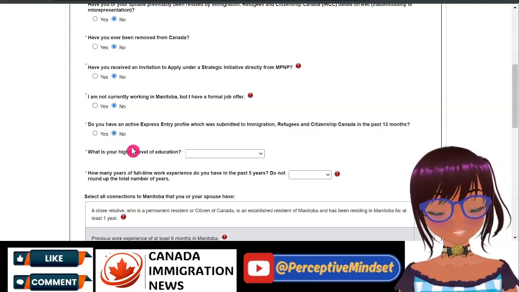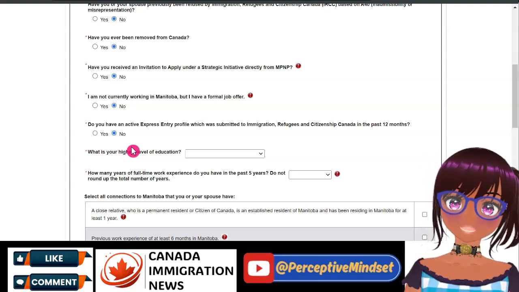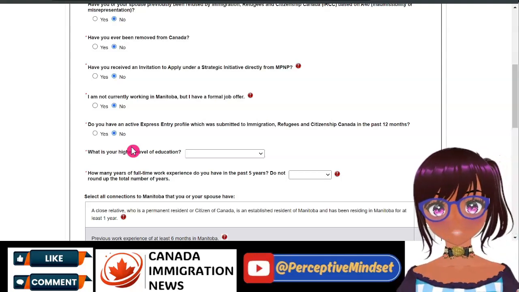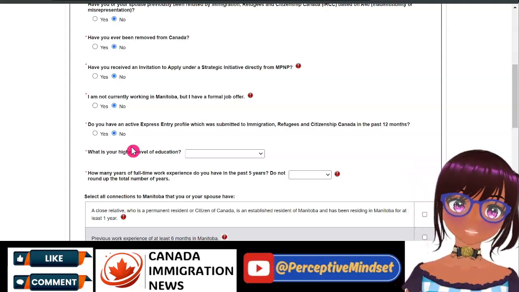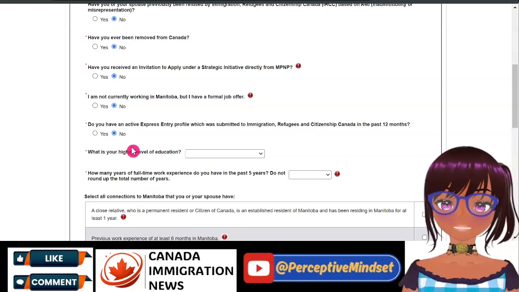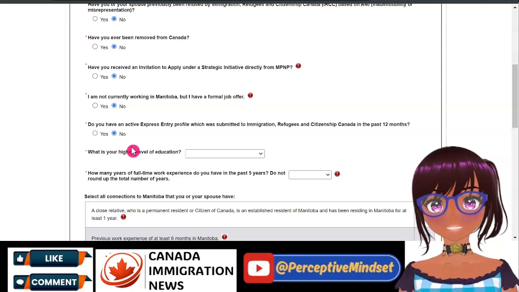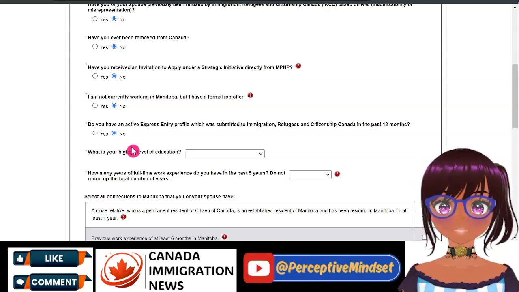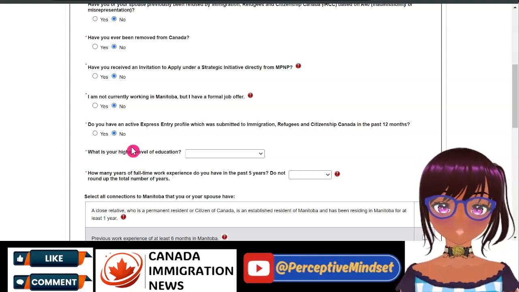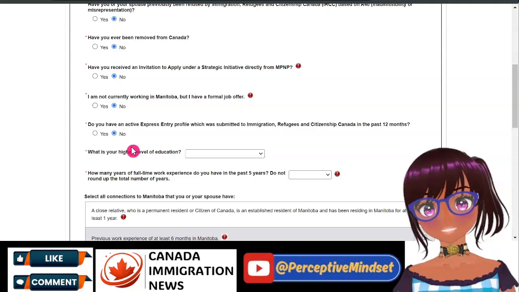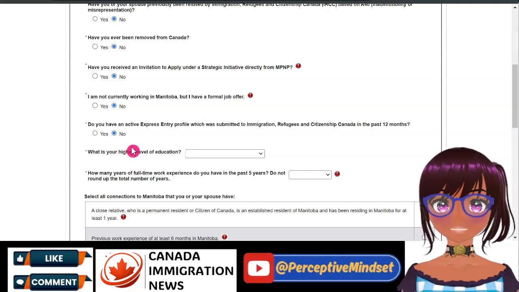Now, for persons who answer no, lots of international students, what they do, if they did not have a profile that they had submitted, they submit their EOI, and if they receive a letter of advice to apply, and once they have submitted their full application after receiving the LAA, they then go ahead and create an express entry profile and use a web form to submit to the MPNP that they would like to link their express entry profile to their MPNP.